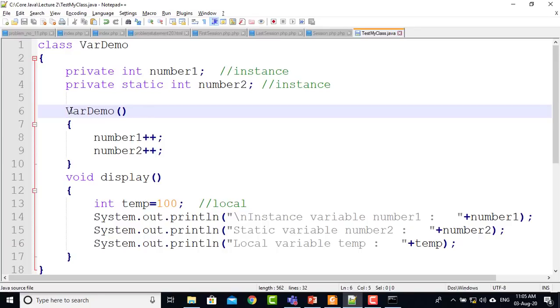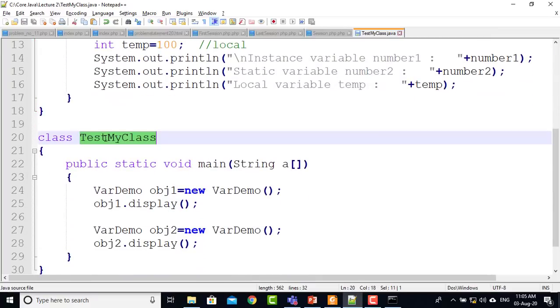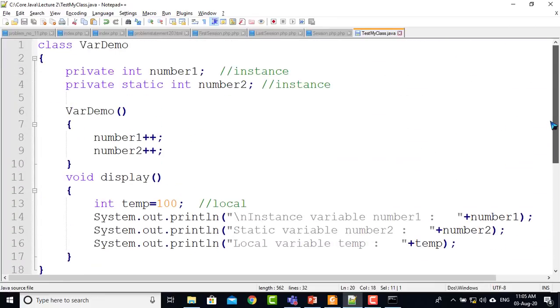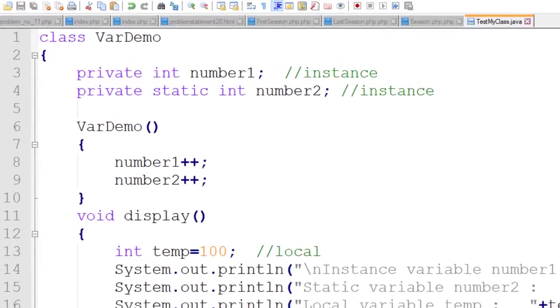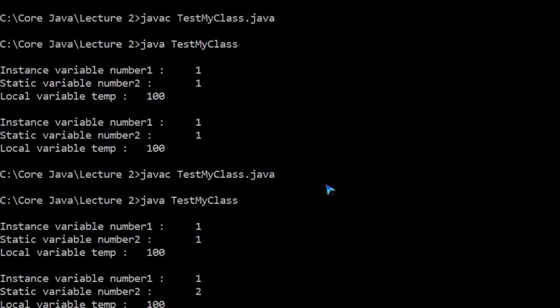It is default. So can we create an object of this class again here? Yes, we can create it. Why? Because this class and my above class are in the same package. Okay, so with the default access specifier you can use the variables inside the same package. Methods you can access in the same package. Only private you cannot access outside the class. Now just look here, I execute this code without the access specifier for the constructor, so it will work, right? You check the output, same, it works, right?